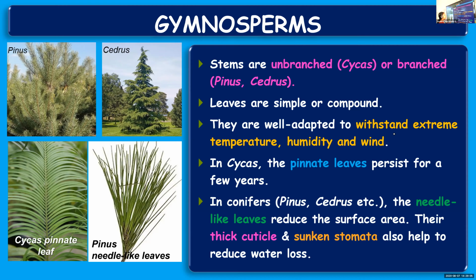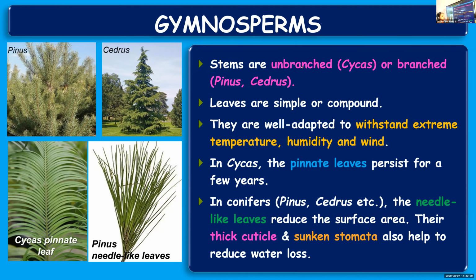Then they too have a thick cuticle. In 12th, we had mentioned about cuticle. So they have a thick cuticle and they have sunken stomata. In cactus also, these features are found. Cactus is found in desert regions. They too have the same adaptations. Cuticle means the outermost waxy layer. In 10th standard, you have learned the waxy layer covering the parts of a plant is known as cuticle. So the cuticle is very thick.